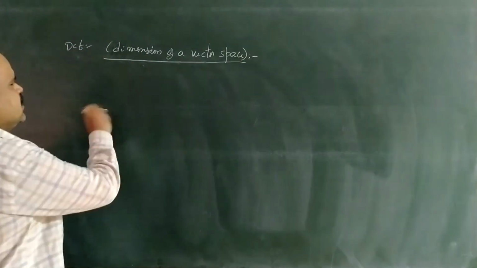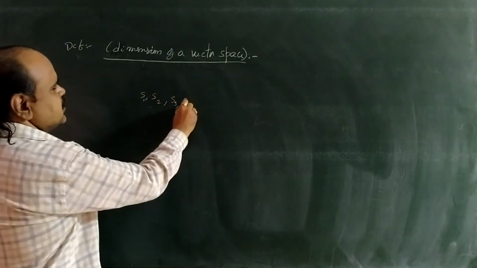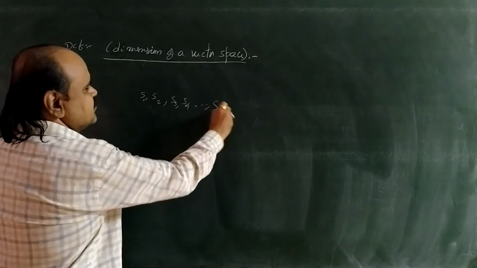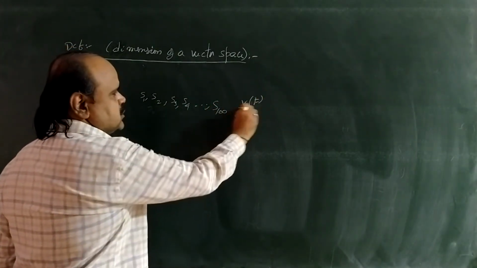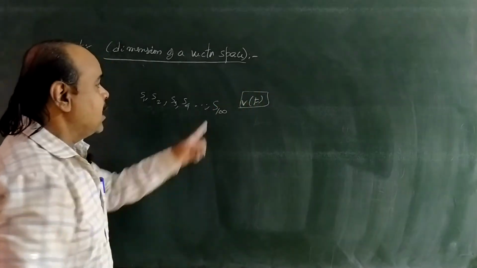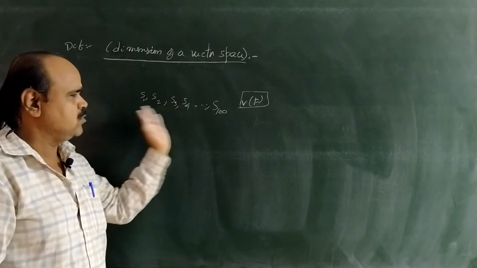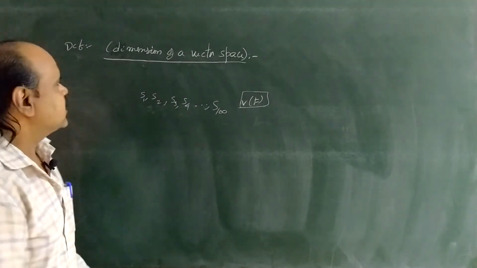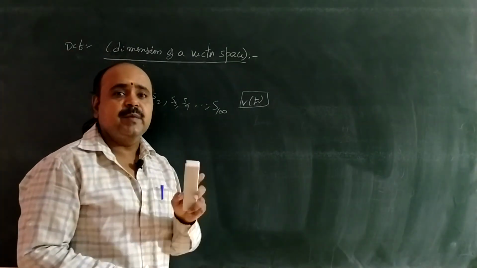For example, in a vector space, S1, S2, S3, S4 and so on, S100, in a vector space capital V. For example, this vector space capital V has 100 bases. S1 is a basis, S2 is a basis, S3 is a basis and so on, S100. Here what we say is, dimension of a vector space means the number of vectors in a basis.